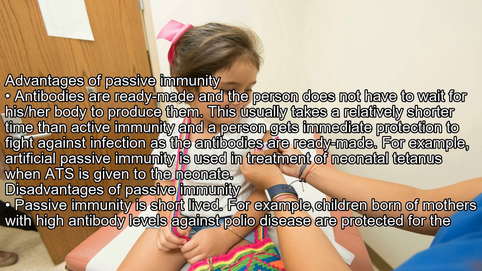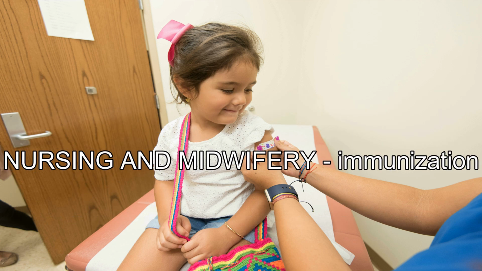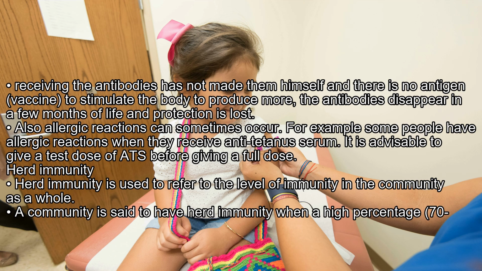Disadvantages of passive immunity. Passive immunity is short-lived. For example, children born of mothers with high antibody levels against polio disease are protected for the nursing and midwifery immunization. Receiving the antibodies, they have not made them themselves, and there is no antigen or vaccine to stimulate the body to produce more. The antibodies disappear in a few months of life and protection is lost.